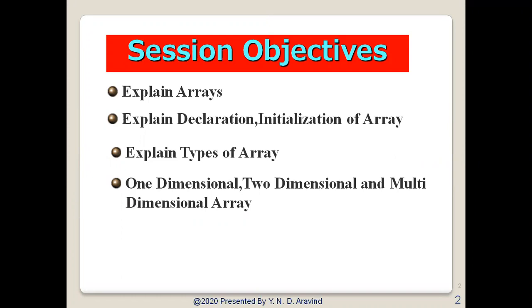Suppose C has to accept 5 integer values, then we can declare the 5 variables as int a1, a2, a3, a4, a5. As a result of this declaration, 5 memory locations will get allocated at different places of memory to store these values. To store the values into these variables, we use the scanf statement, and the 5 variables have to be clearly specified in the scanf statement as follows.